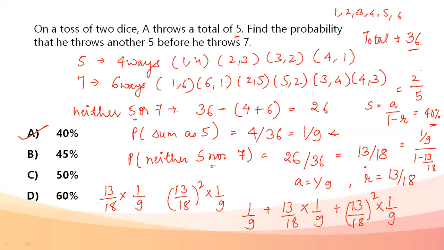So, if at the first attempt I'm not getting a 5, I will throw it again. The probability for which becomes 13 by 18 into 1 by 9. Now again, if I failed in the second attempt, I'll go for a third attempt. Again, it will be 13 by 18 into 13 by 18 into 1 by 9, and it will go on. When we add up all of that, we get the probability of getting a 5 before a 7, which is the sum of an infinite GP, A upon 1 minus R. A is my starting term, that is 1 by 9. R is the common ratio, 13 by 18. On doing the sum of this infinite GP, I get the answer 2 by 5, which comes out to be 40%. My answer is option A.